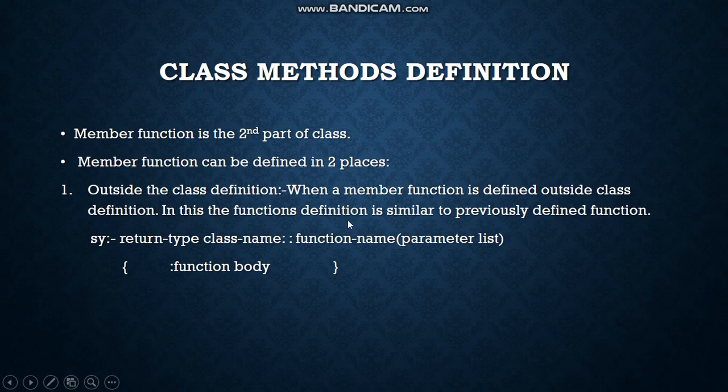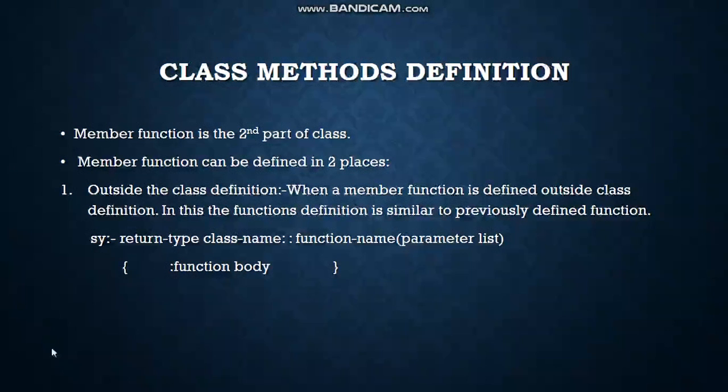In this, the function definition is similar to the previously defined function. So how previously we used to define the function, it is the same as that. In the syntax, as we can see, we have to write the return type, then the class name, then these 2 colons we have to add, and then the function name with its parameters if they are provided. Then below that we have to give a block with its function body. This is how we can define a function outside the class.